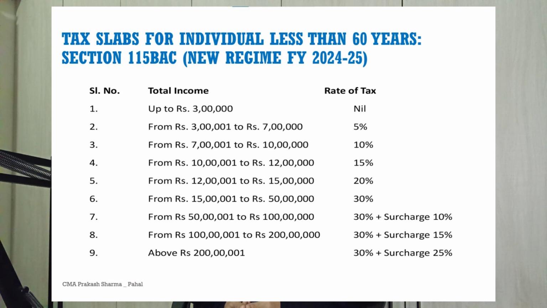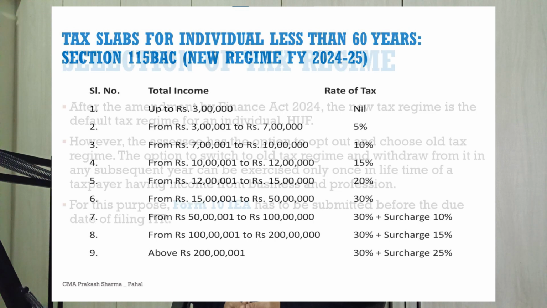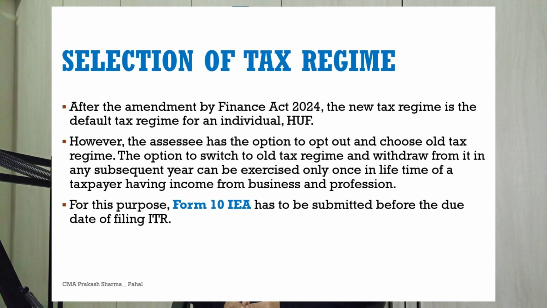From rupees 50 lakh 1 to rupees 1 crore, 30% plus surcharge of 10%. And under the last slab, any income above rupees 2 crore will be taxed at 30% with a surcharge of 25%. Coming to the selection of tax regime.